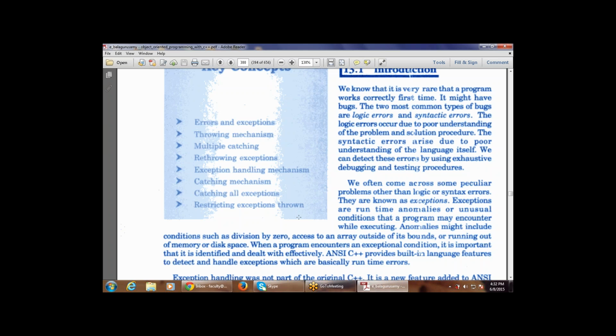Next, access to an array outside of its bound. For example, I declare the array with size 5, but I try to access the 6th element. That is not possible because we have already declared the array with size 5. So whenever I access the array outside of its bounds, bounds meaning the limit that we declared, that is also known as a runtime anomaly or exception. So two examples we have covered: division by zero, and accessing array elements beyond the bound. Next, running out of memory or disk space.